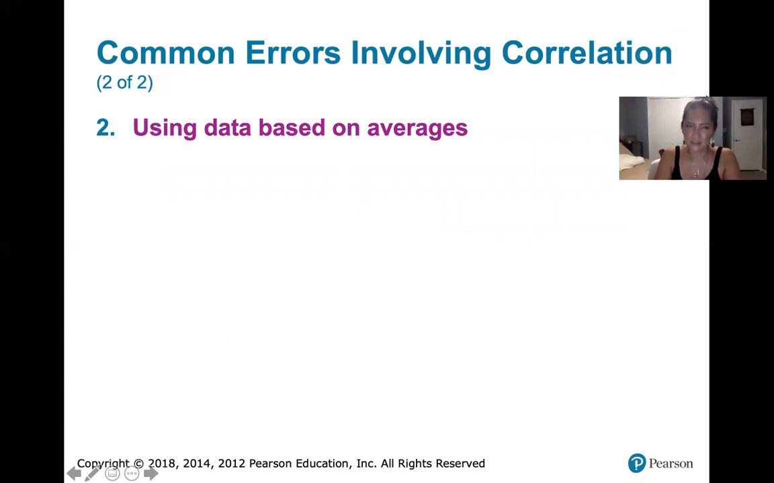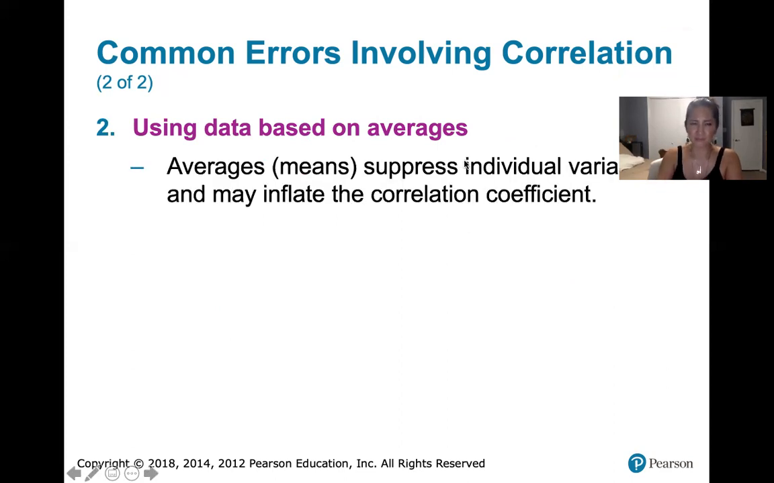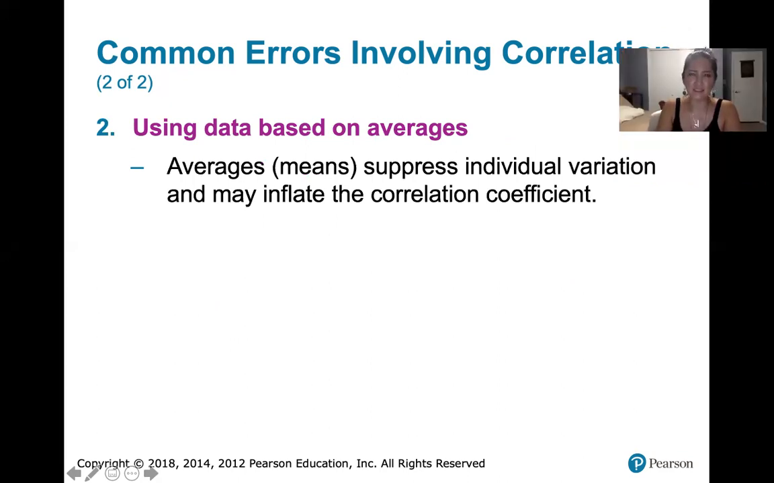Another common error related to correlation is this. You don't want to use data based on averages, because if you use data based on averages, you're more likely to find a correlation when there actually isn't one. When you compute averages, or means, in other words, arithmetic means, what you're doing is you're suppressing individual variation. So as you look at samples and then you compute the means of those samples, all of the variation that was contained in that original set of data is lost when you compute the mean.